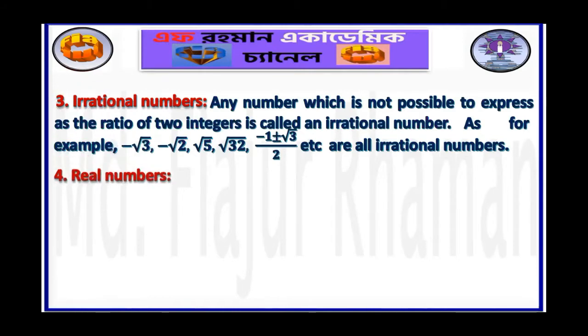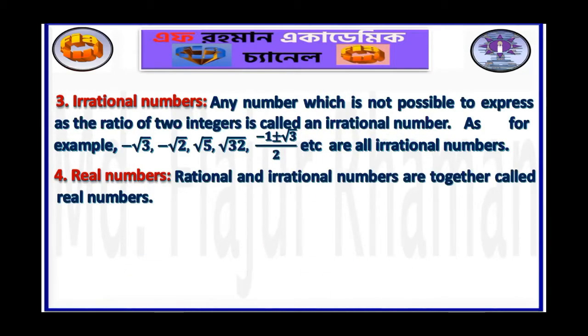It is required to mention that if an irrational number is expressed in the form of a decimal, the number of distinct digits after the decimal point will be infinity. And then real numbers. Rational and irrational numbers are together called real numbers.